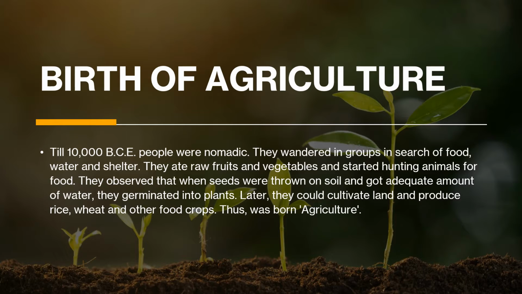Later, after these observations, they thought that there's no need of wandering here and there in search of food. They themselves can grow the food. And thus agriculture was born. They cultivated the land and produced crops like rice, wheat, etc.